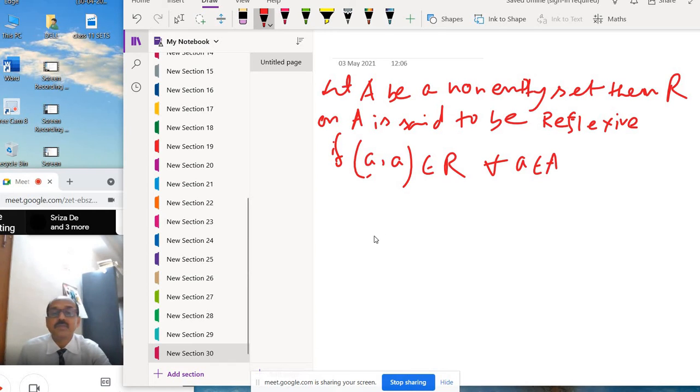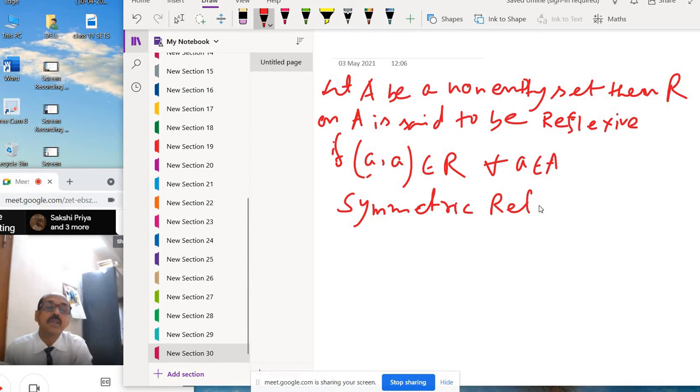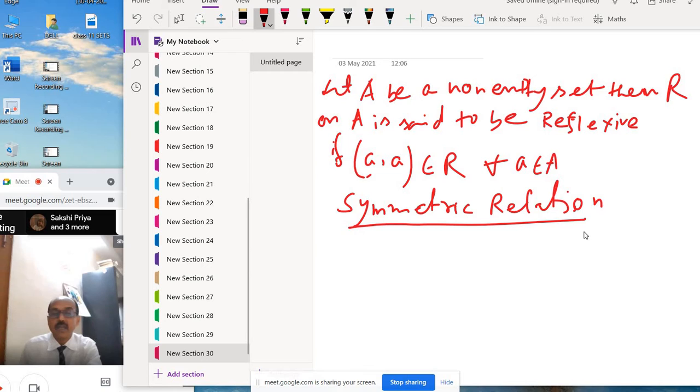Then symmetric relation. A relation is symmetric if (a, b), any two elements of the given set A, belongs to R. (a, b) belongs to R means this pair is present in the given relation.